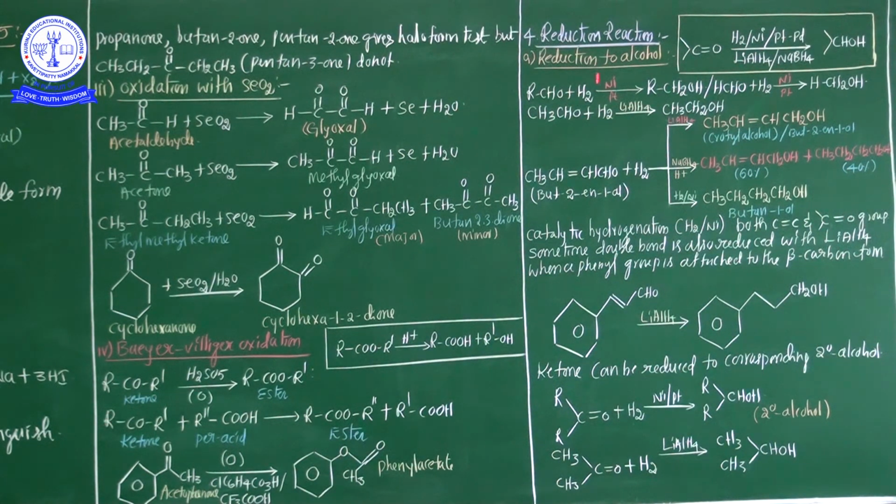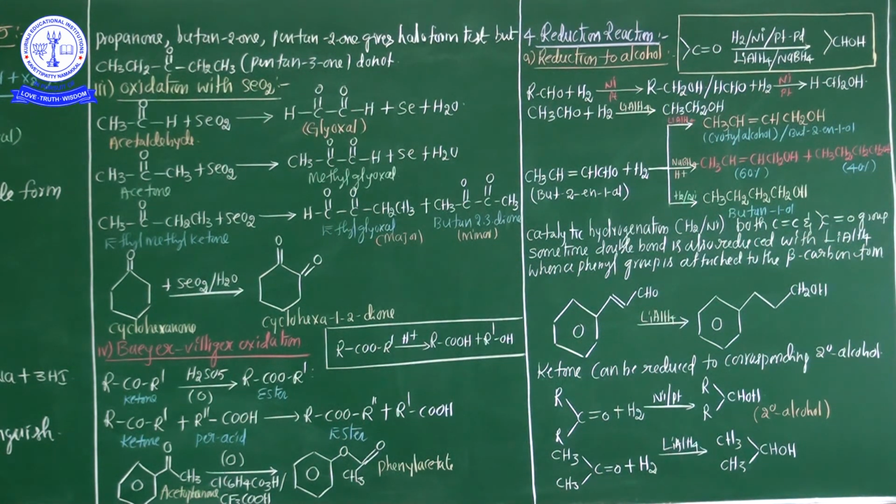In the above chemical reaction, you see these are saturated aldehydes. A saturated aldehyde always gives a saturated alcohol, but whenever an unsaturated aldehyde is involved in the reduction process, the final product is also an unsaturated alcohol. This is the very important key point.